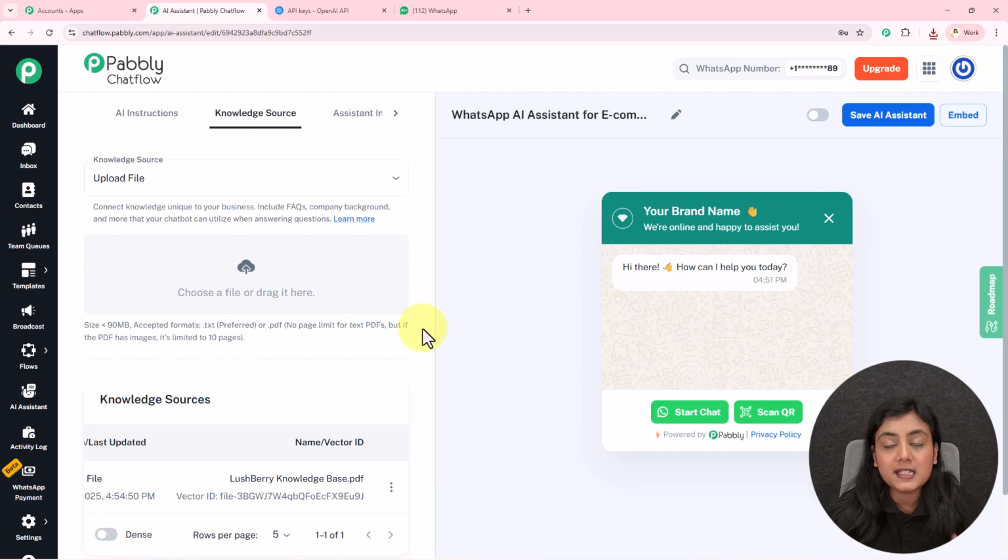Two types of files Pabbly Chatflow currently accepts, that is TXT and PDF. If your PDF doesn't have any images, there is no limit, but if the PDF has images, 10 pages is the limit for that PDF file.